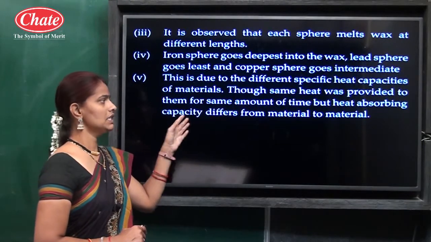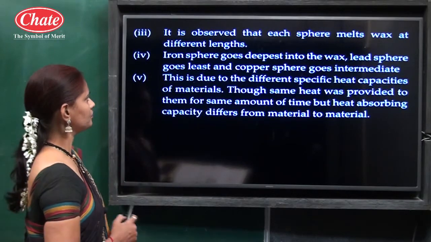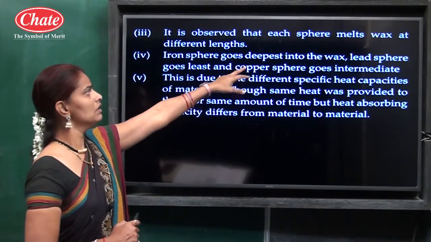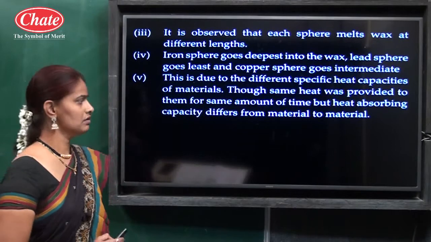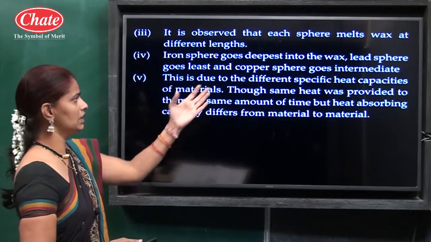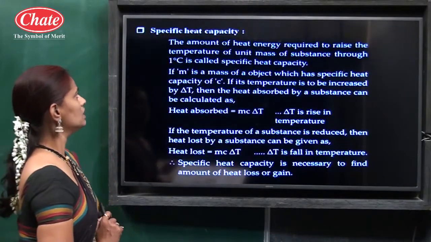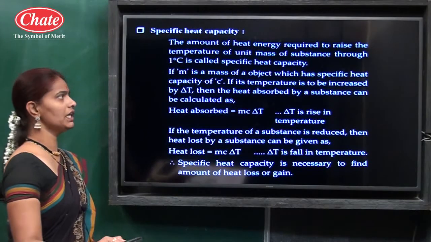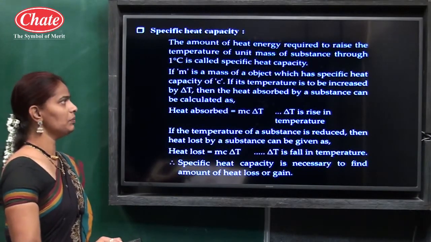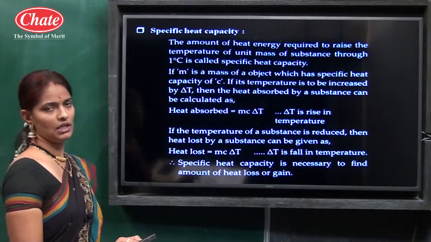There is a difference in heat absorbing capacity. The iron has this capacity highest, that is why the iron sphere goes deepest in the wax, and the lead has the least capacity, that is why the lead sphere goes least in the wax. Then the specific heat capacity: the amount of heat energy required to raise the temperature of unit mass of a substance through 1 degree Celsius is called specific heat capacity.